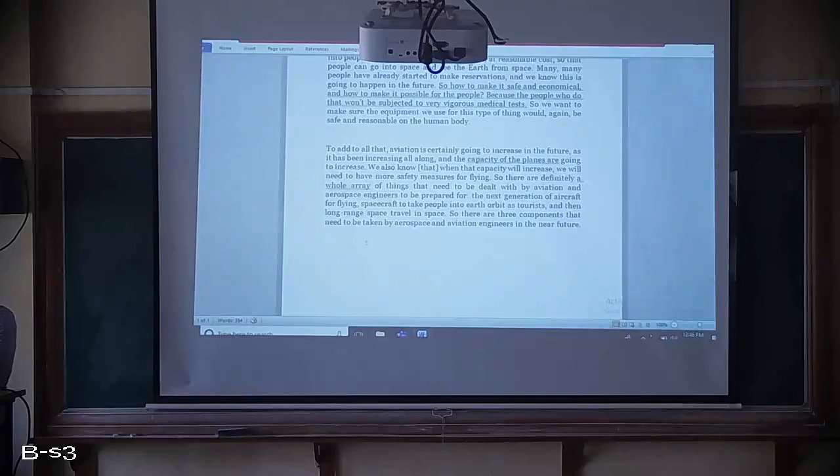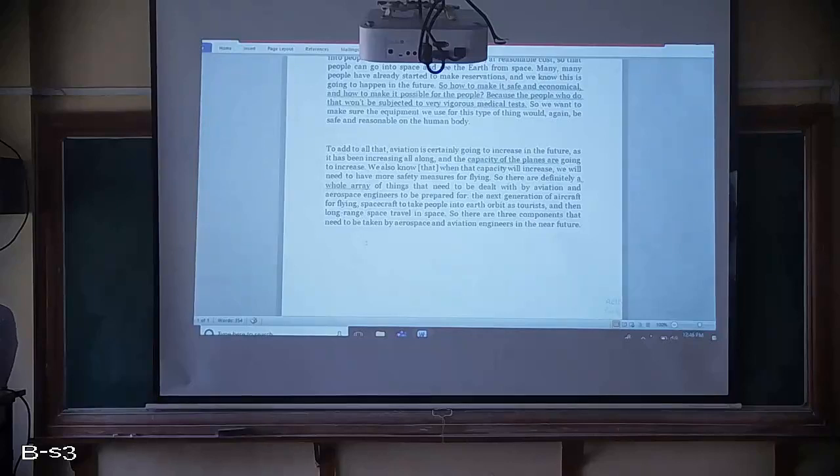And also our Indian economy is increasing, the standard of living is increasing. Based on that, many people now want to travel through air, which is safer and faster. So what is the challenge then? The challenge is mass transport. Carrying a huge number of people at one time is a little difficult.